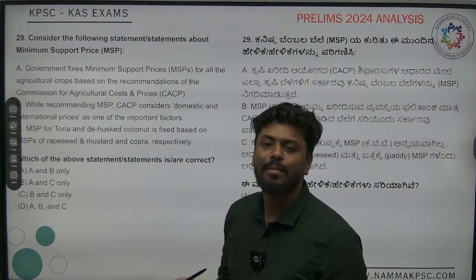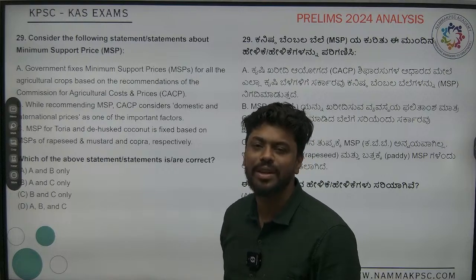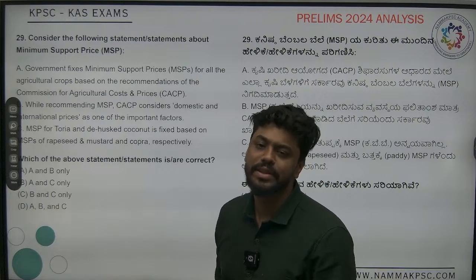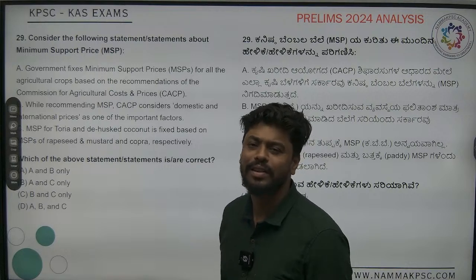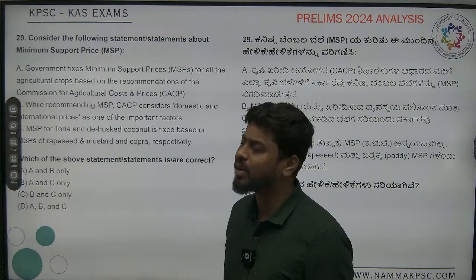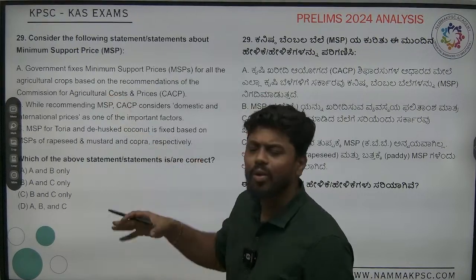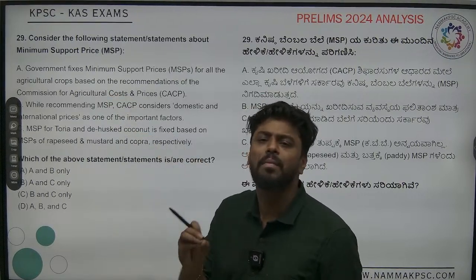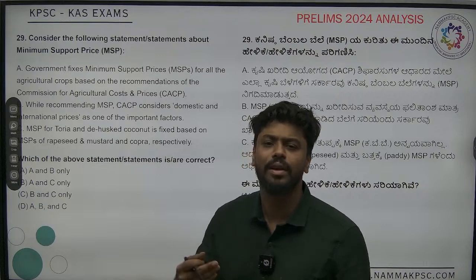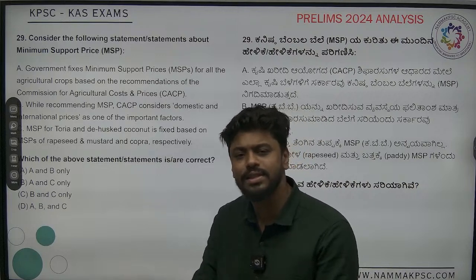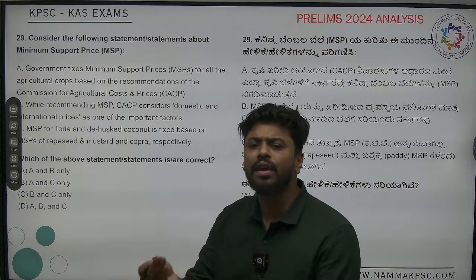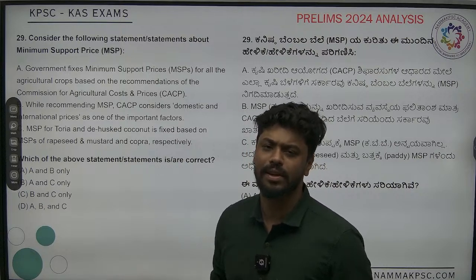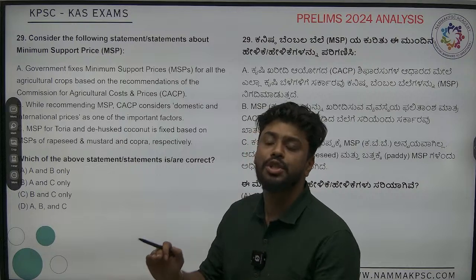Okay, there are some notified crops. There is a notification. In that notification, there is a list of crops. Okay, about 22 plus 1 crop, so total 23 crops, with sugarcane also, if you add it. So only those crops you will get one minimum support price from the government to the farmers. They tell that if you grow this, if nobody is purchasing in the market, you don't worry. We will give you one minimum price and we will purchase it, right? It is creating an assurance.